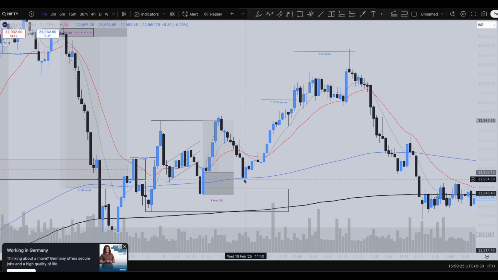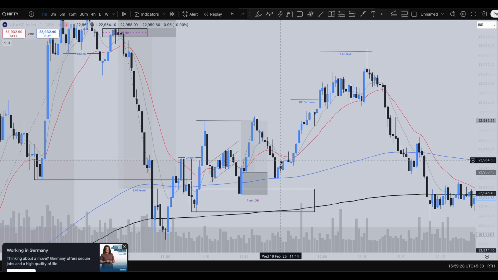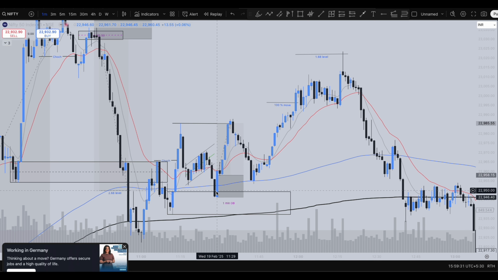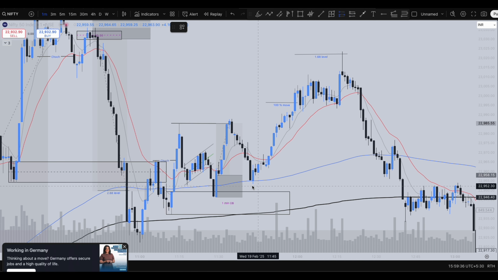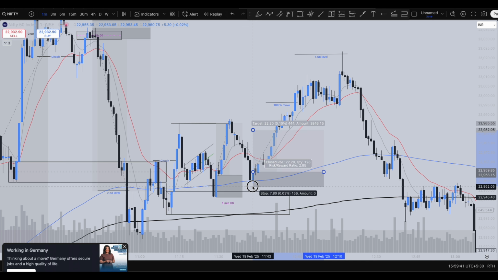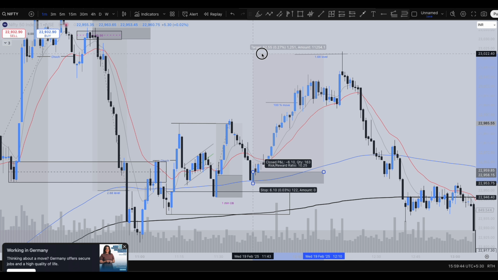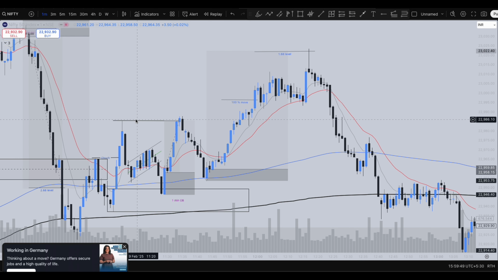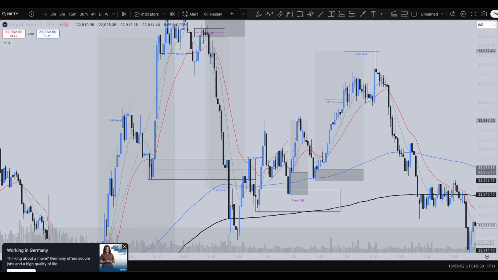So looking at this kind of support, guys, where the market tried to head higher, you can see this 200 moving average has been respected. I hope through a lot of practice only you can get this kind of trade, guys. You could have easily entered after seeing this kind of bullish momentum, keeping your stop loss just below that candle itself, and targeting all the way to 100% or the 1.68 level. This is how you trade, guys.